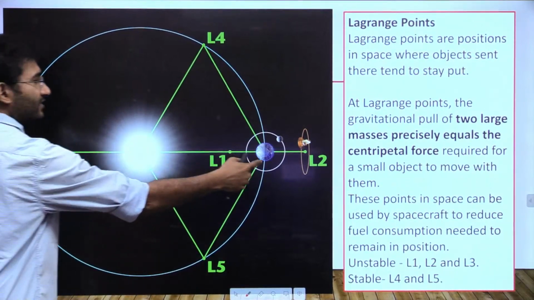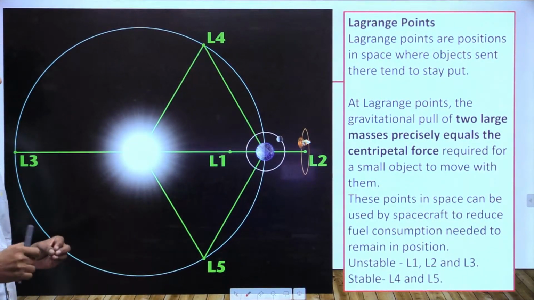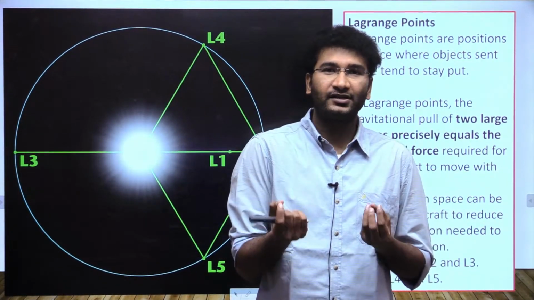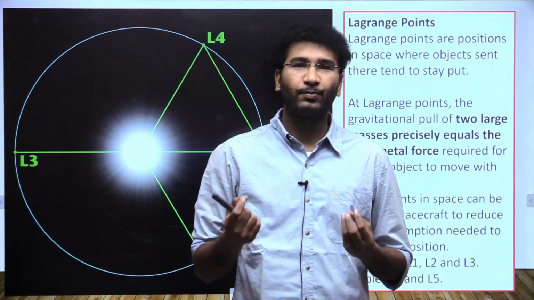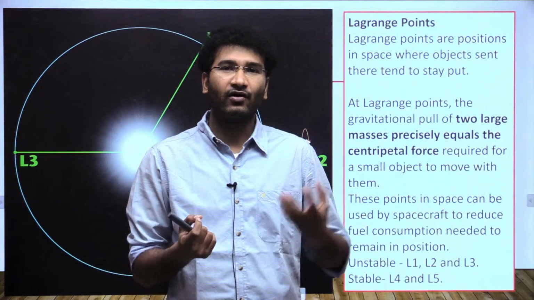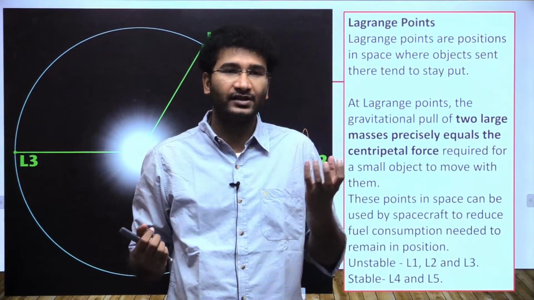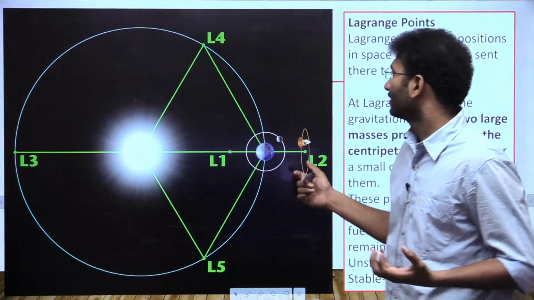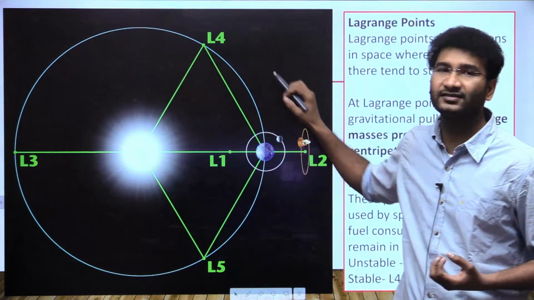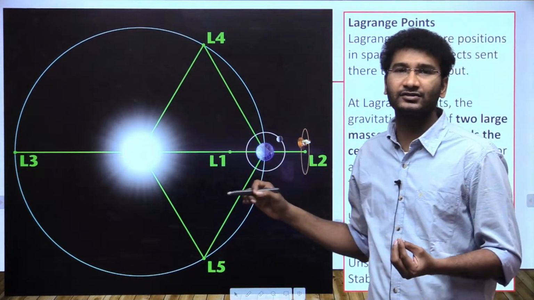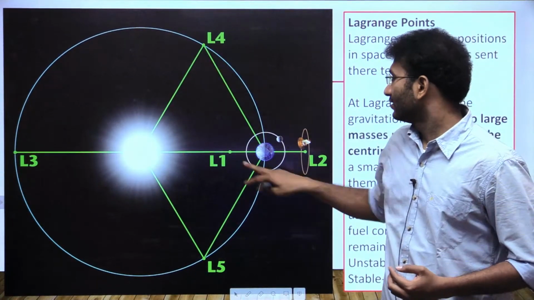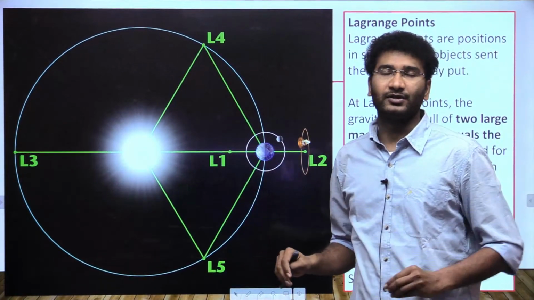Suppose this is the sun, this is the earth. Lagrange points are points where if a satellite is put in that particular orbit or place, it stays put. It stays there and orbits within the range-bound area of both the gravitational pulls. For example, this is the sun and this is the earth. The gravitational pull of both the sun and the earth at these points is more or less the same, which is equivalent to the centripetal forces of these bodies. That's why they tend to stay at a place where they are, and it can easily be observed.